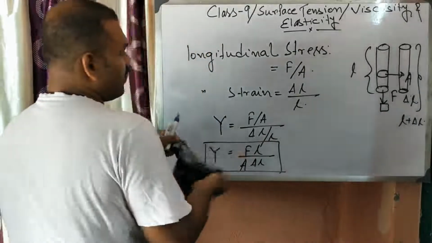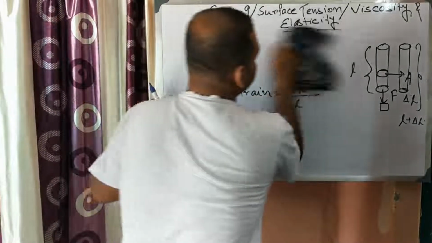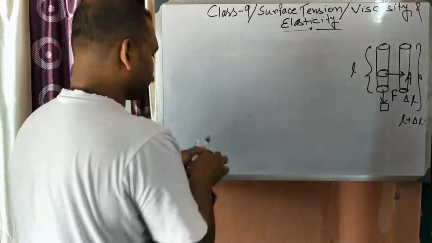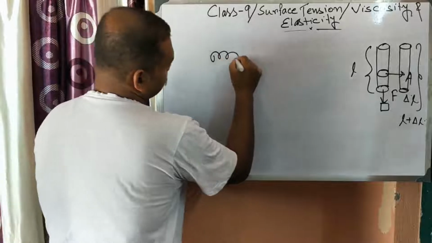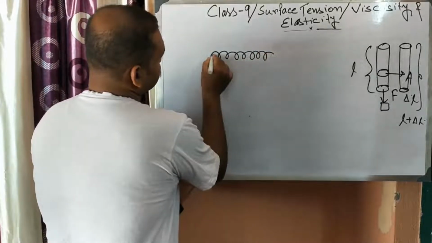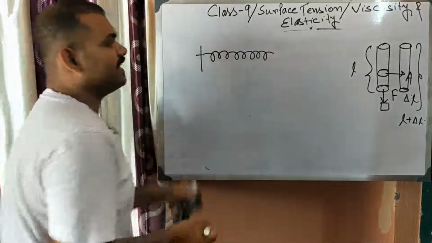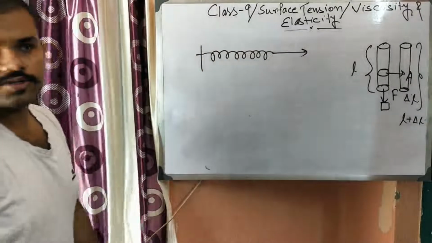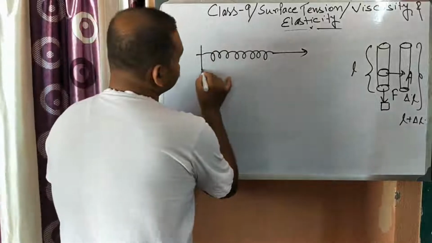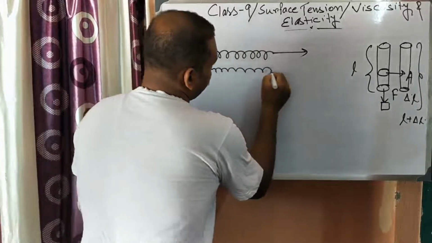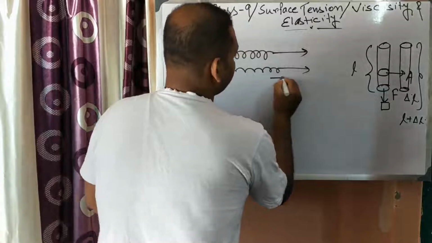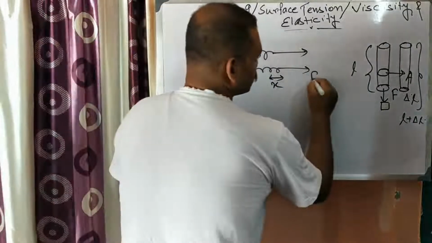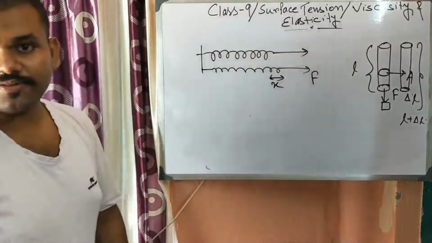Next, we need to know about spring constant. What is spring constant? Let us draw a spring. A spring looks like this. Suppose the spring is attached to this side. Now, if you pull it with a force, suppose it displaces by x units.